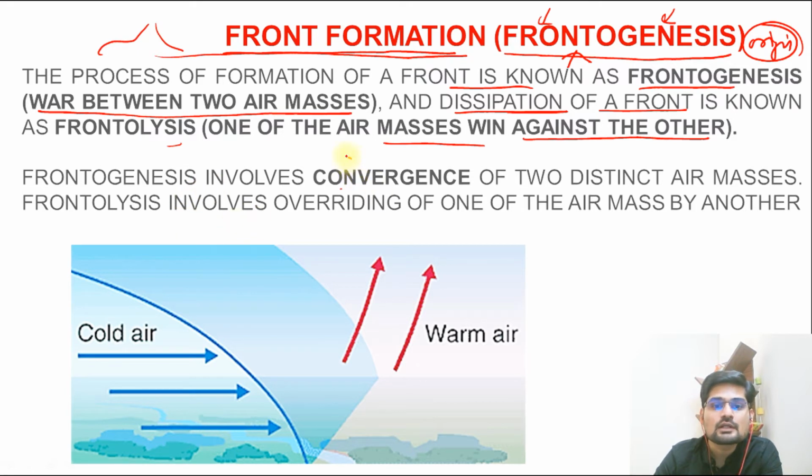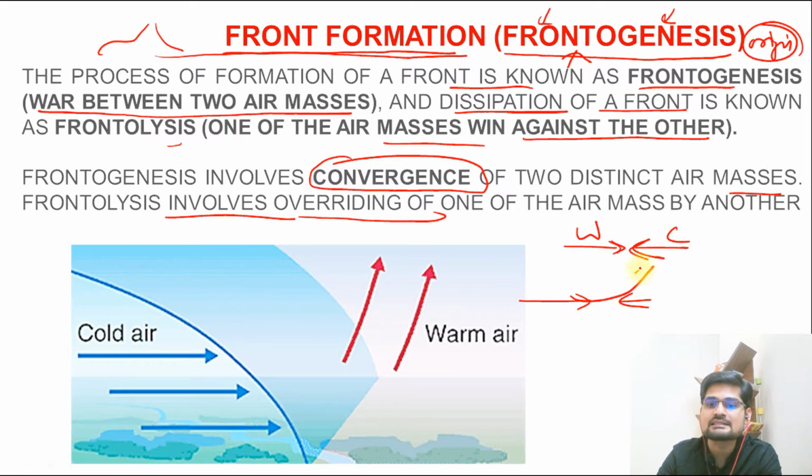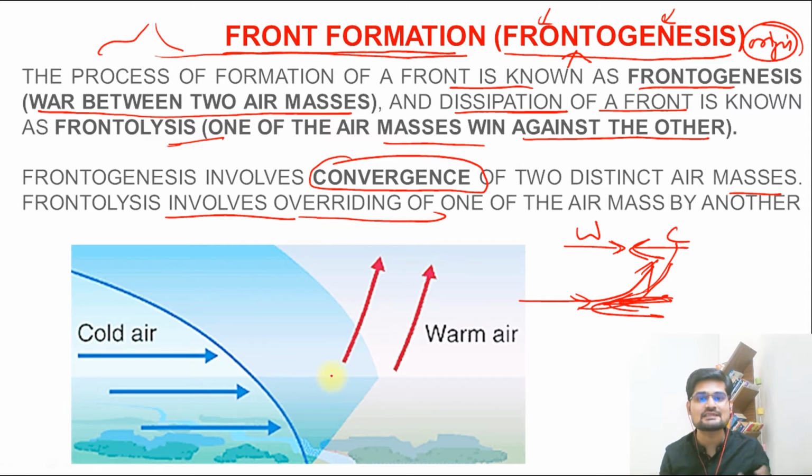So what is frontogenesis? It basically involves the convergence factor, when two air masses, warm and cold, are converging. This is the basic idea. So frontogenesis is when two distinct air masses are converging, and frontolysis involves overriding. Remember, one meets the other and one overrides the other. When one overrides, it is winning over the other. So this is called frontolysis. It is breaking away from this side, it is going away. So frontogenesis and frontolysis put together is what we learn in front formation.